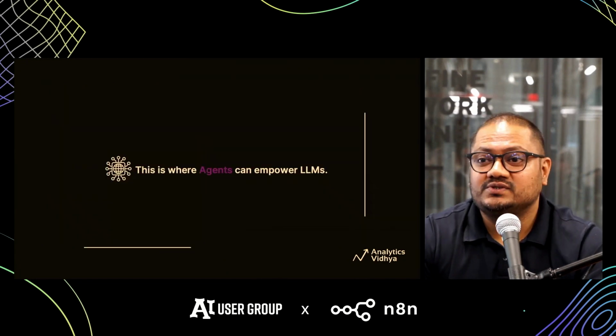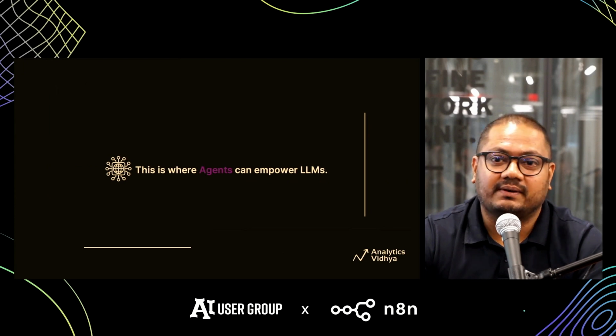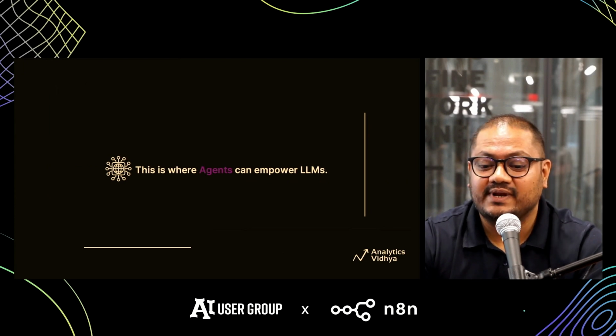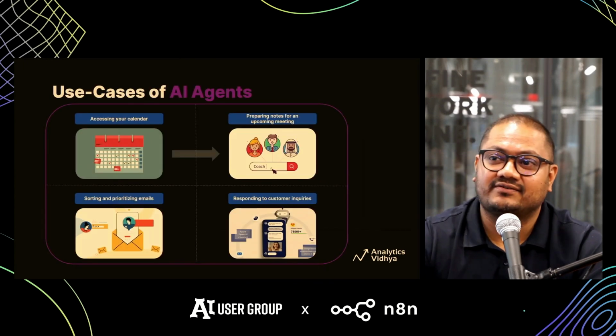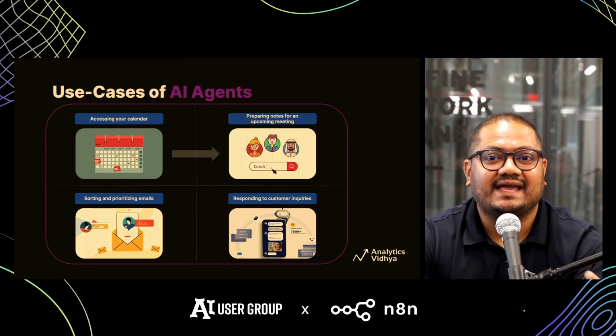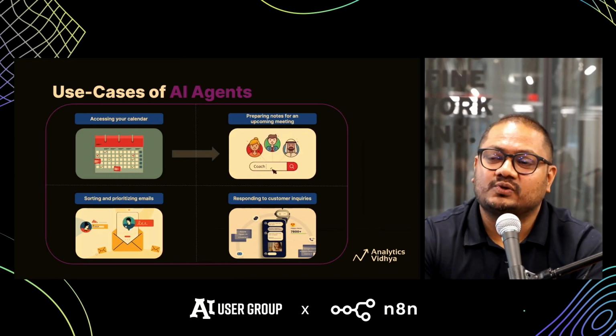Some of the use cases that Max showed us are also very relevant. For example, accessing your calendar, perhaps looking at the meetings that you have upcoming, looking at the profile of those people, and creating meeting notes for you beforehand. That's an area where LLMs would need a context, and then humanize the output for you. Similarly, prioritizing emails is another example that Max showed, and responding to customer queries, and finally, what we were talking about right now, stock.